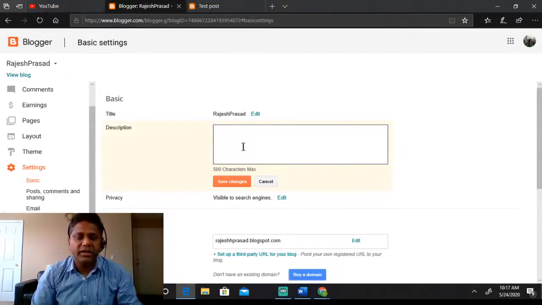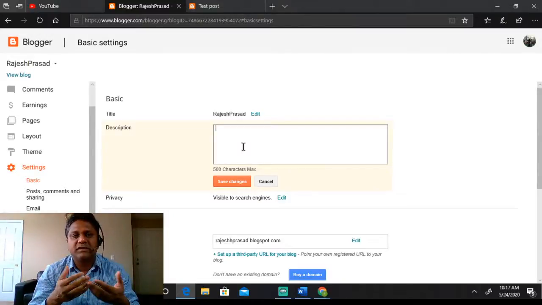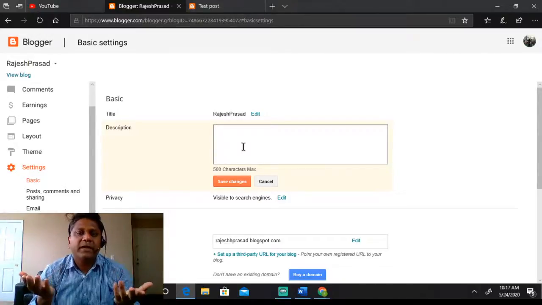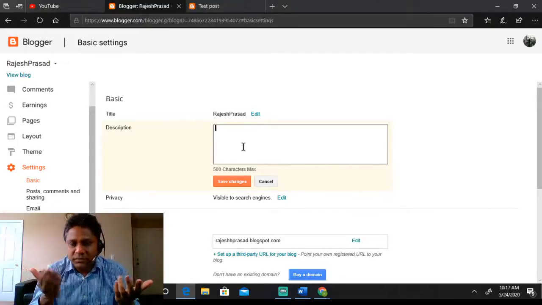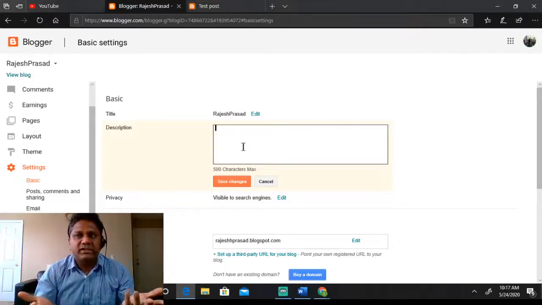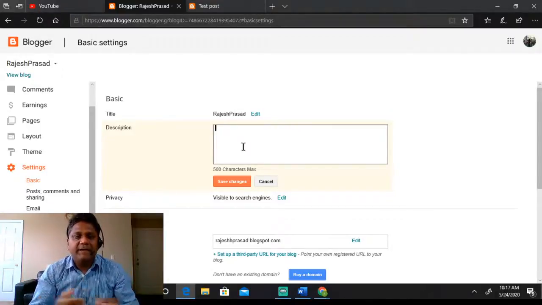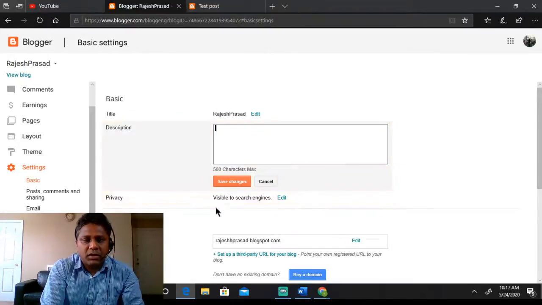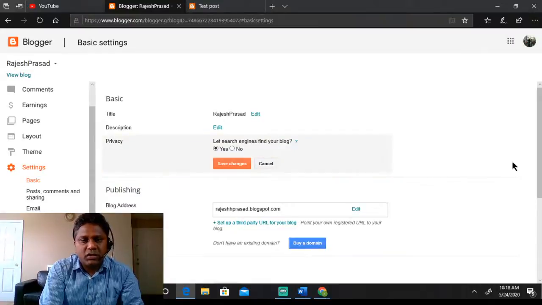It's good that you write a description, because if someone comes to your web page, before reading further, he will get some idea of what this web page is all about, and he will be more comfortable there. Here, privacy: visible to search engines. This is one good thing.